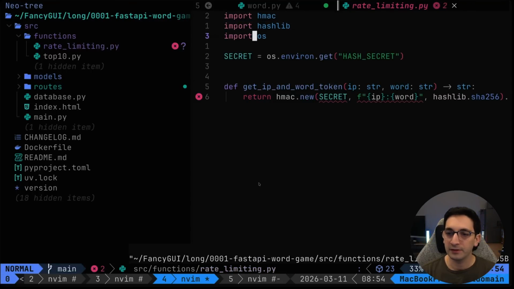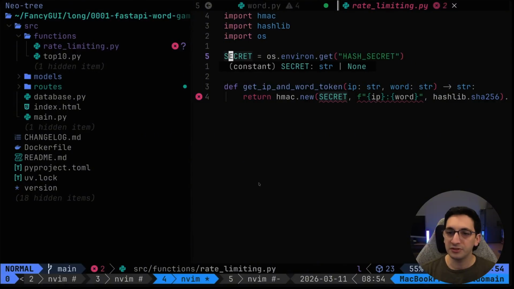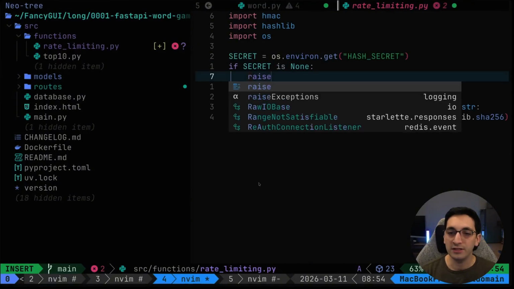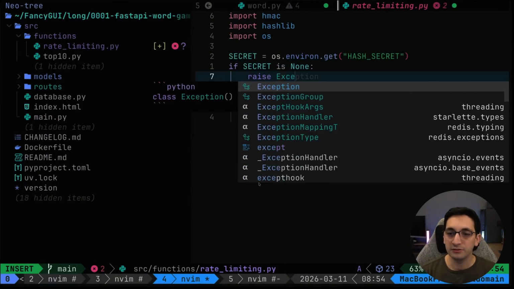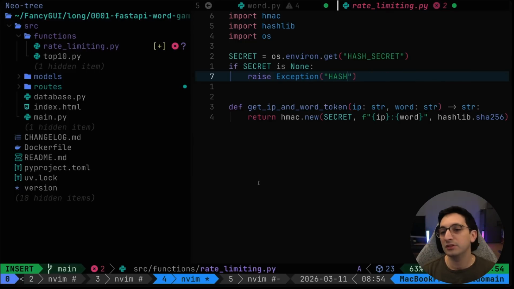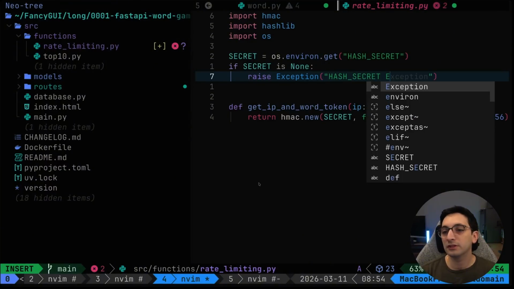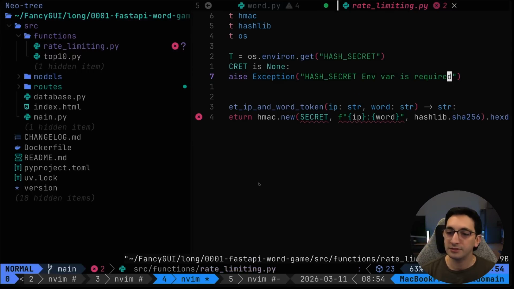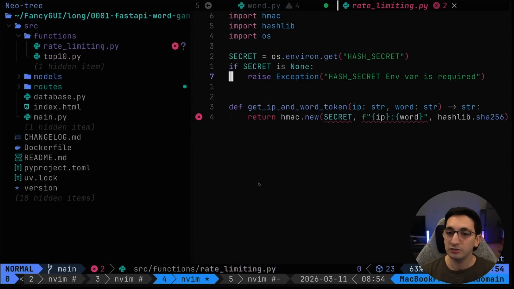Better. Now, secret is here. It can be none. So what we have to do is, if secret is none, then I have to raise an exception of "hash secret env var is required." Nice. And that should do it here.